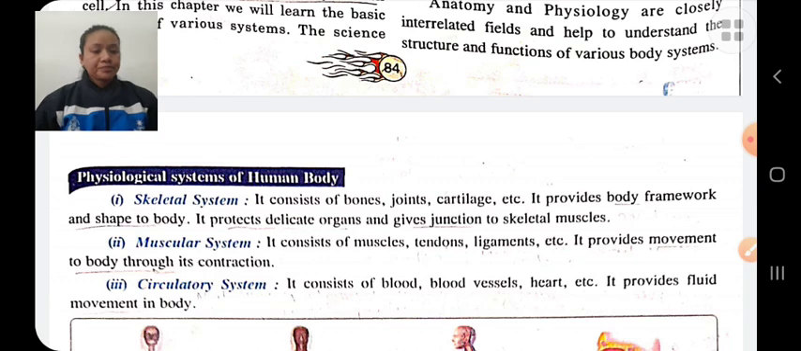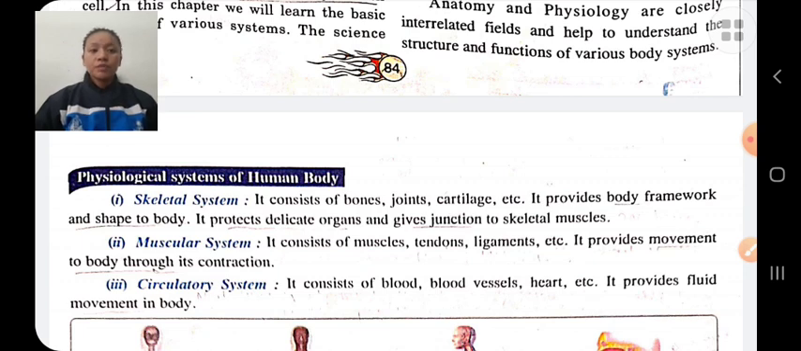Skeletal system. The skeletal system provides structure and shape to the body. It protects our internal organs and acts as a framework. The skeletal system consists of bones, joints, cartilage, etc.